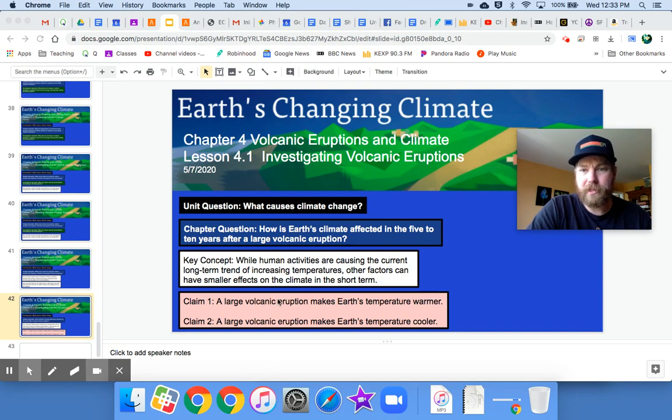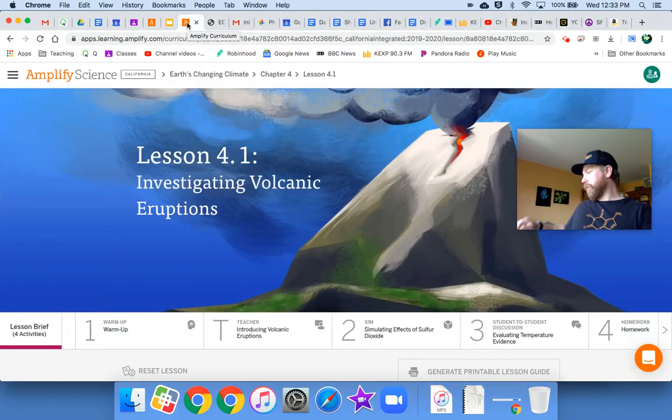So we have two claims that we're going to be discussing. The first one is that a large volcanic eruption makes Earth's temperature warmer, and the other one, a large volcanic eruption makes Earth's temperature cooler. So, of course, again, we're going to be looking at data. We're going to be putting together the pieces to create an argument. So let's go ahead and jump into our lesson today, 4.1.